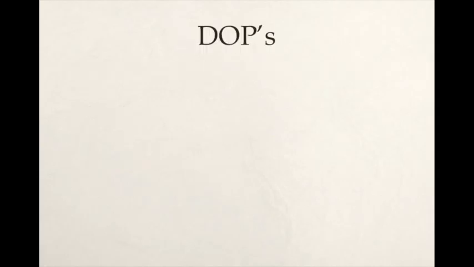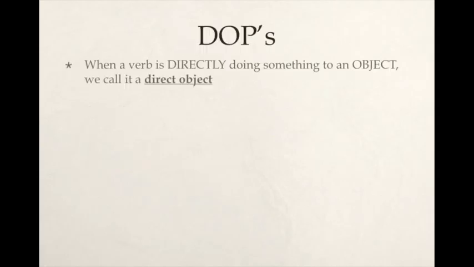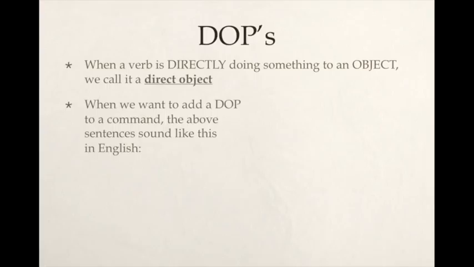Those are called direct object nouns. When a verb is directly doing something to an object, we call it a direct object. For example, if I want to say do the homework, what are you doing? What are you directly doing? You are directly doing the homework. The homework is the object, and the homework is the direct object.